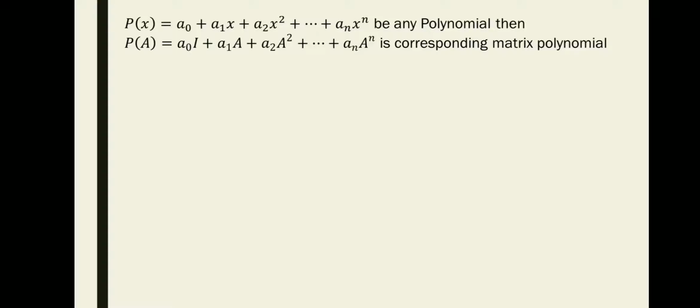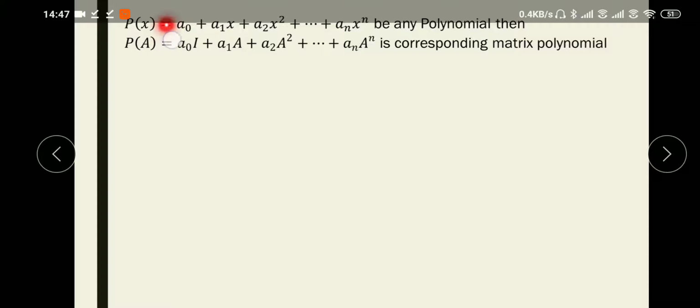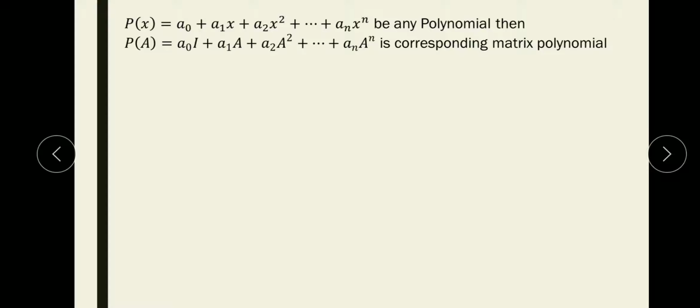So consider a polynomial p of x. What is p of x? a0 plus a1x plus a2x square plus ... an x raised to n, be any polynomial. Then we will find the corresponding matrix polynomial. The constant coefficient will be multiplied with I, and I will replace all the x with A. Then we will get the polynomial p of A as a0I plus a1A plus a2A square plus ... an A raised to n.